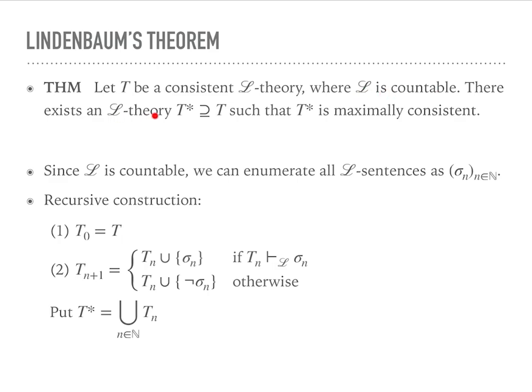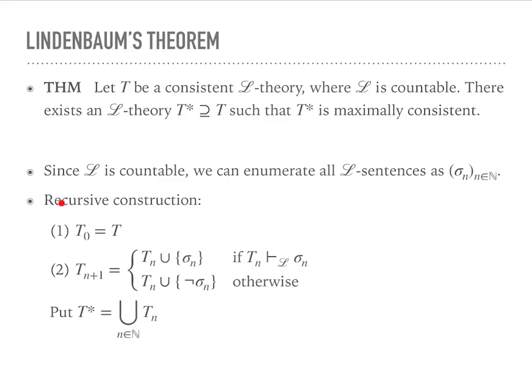There exists an L theory T star extending T, such that T star is maximally consistent. Since L is countable, in order to prove this, we can enumerate all L sentences as sigma n, where n ranges over the natural numbers. If L is countable, there are indeed only countably many L sentences.